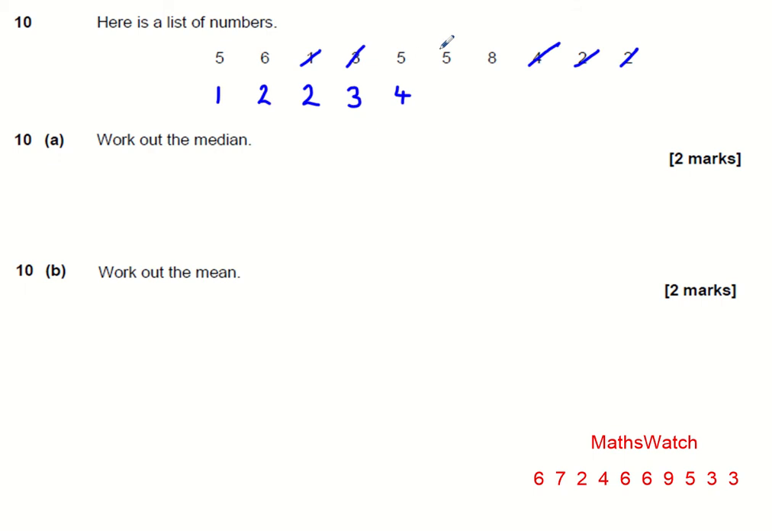I've got 3 5s, so 1, 2, 3 5s. I have a 6, and I have an 8, and it's the last one because I've crossed the rest out. So I know that I've used all the numbers and I know that I've not repeated myself. The median is going to be in the middle.